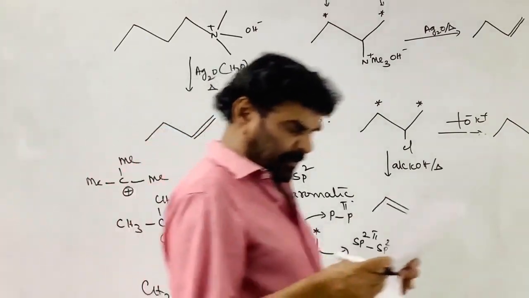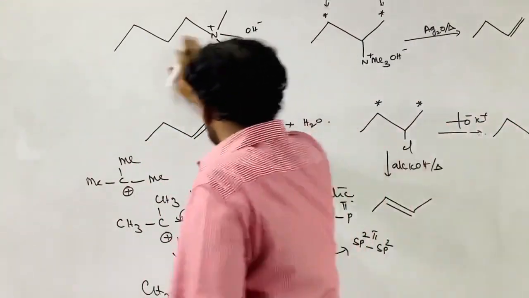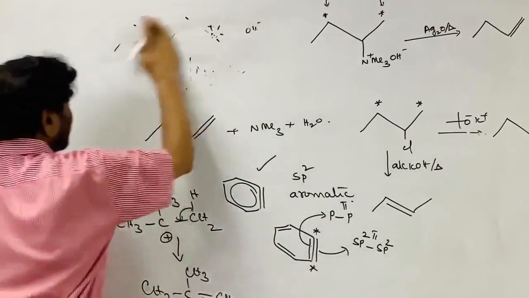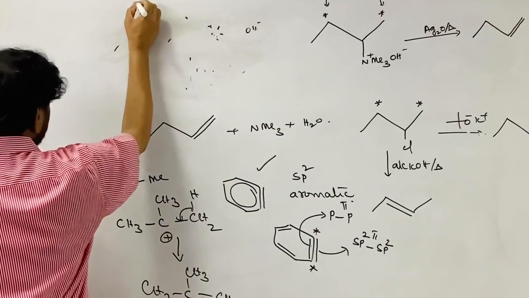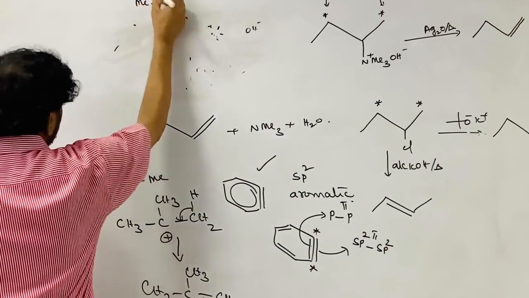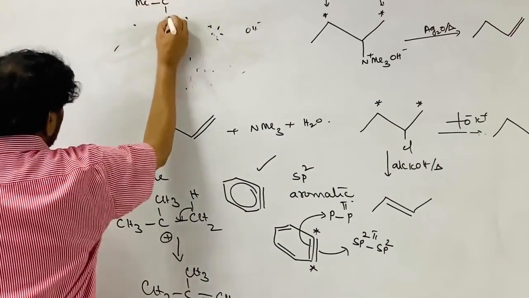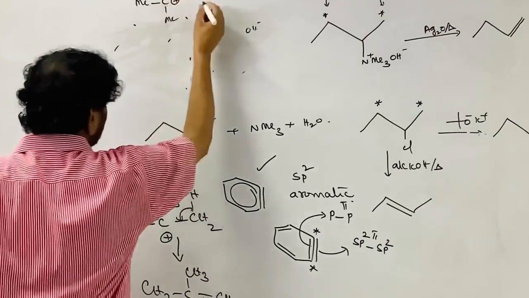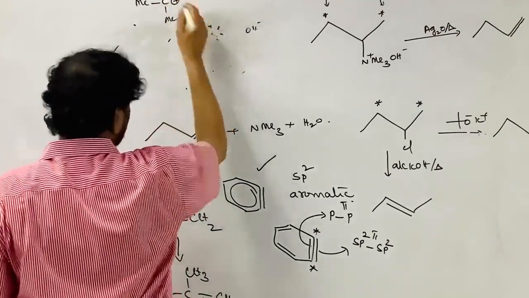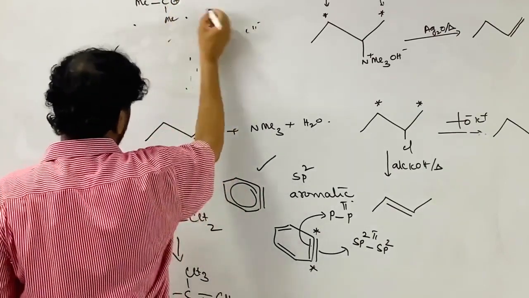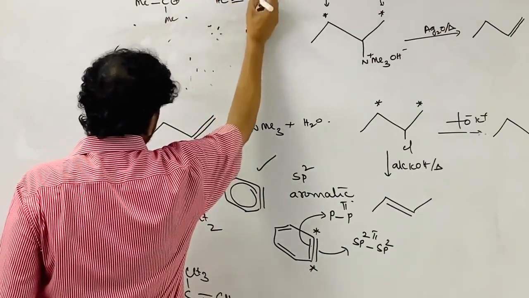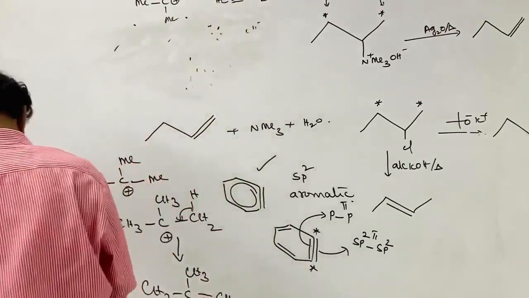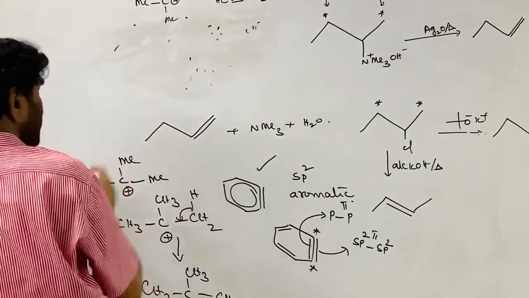Carbocation, so it attacks the triple bond. Carbocation is an electrophile. Remember, it is electron deficient. We need not write all this. Take it as an electrophile. The carbon-carbon triple bond containing compounds attack on this one. Yes.